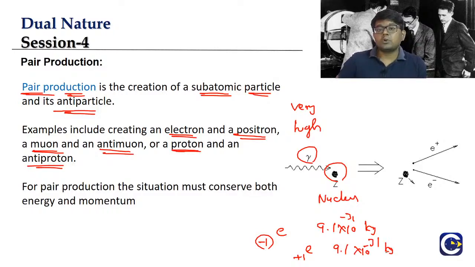This is different from proton. Why? Because proton mass will not be equal to electron mass. Positron mass will be equal to electron mass. So the positron and electron, they are called as what?